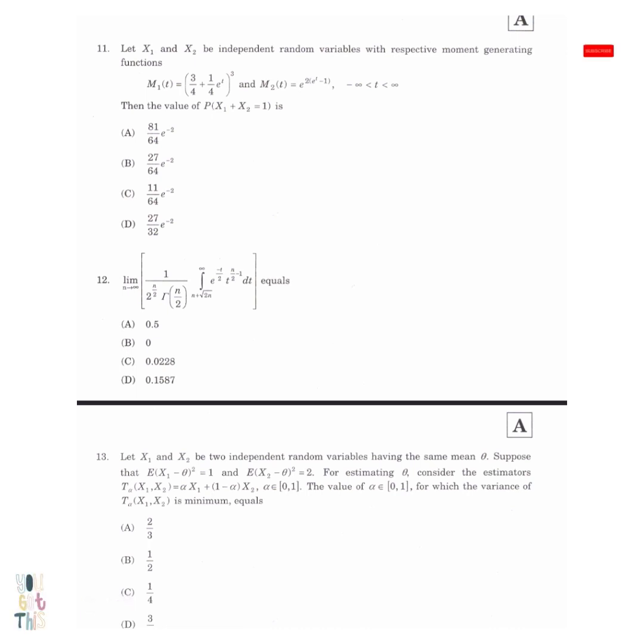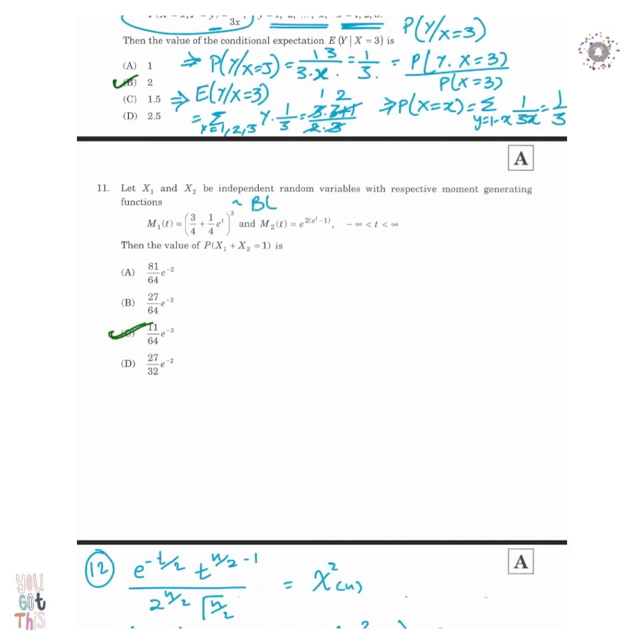Okay, next question. We have been given x1 and x2 as two independent random variables with some MGF. So I hope you guys remember the MGFs of at least Poisson, binomial, geometric, exponential, and normal, of course. It's very striking that the MGF of normal distribution actually generates moments for log normal distribution.